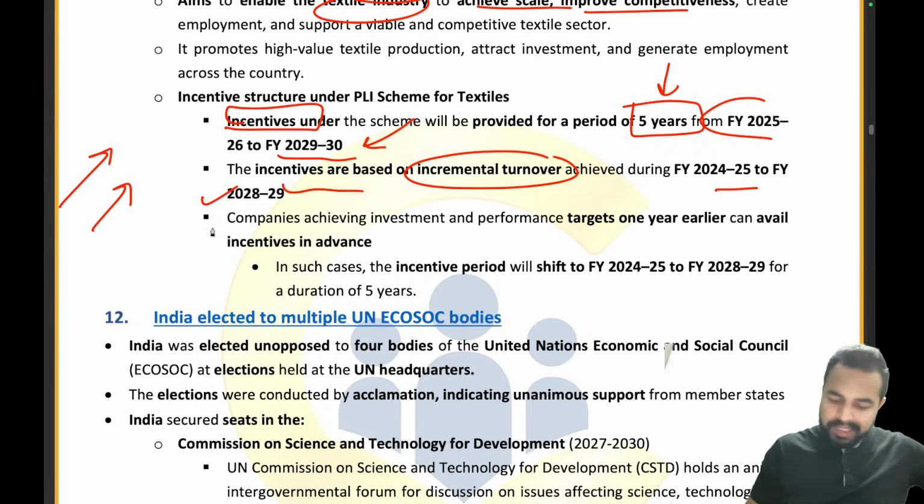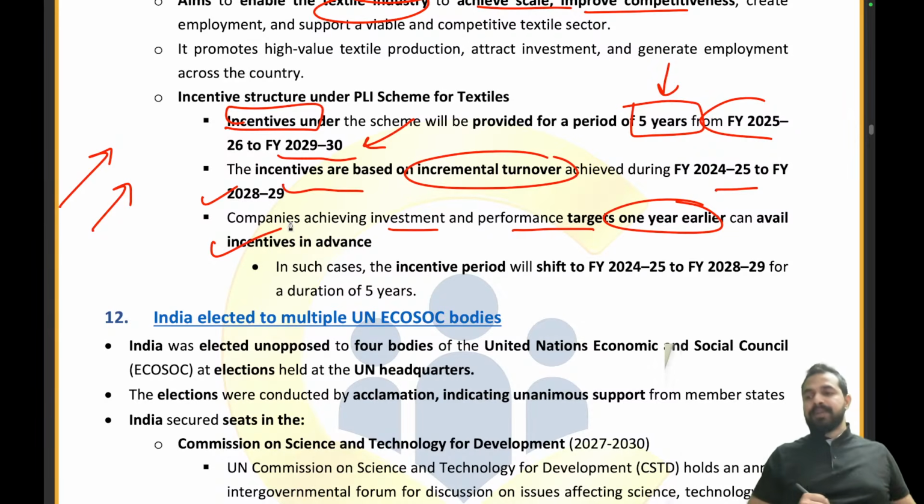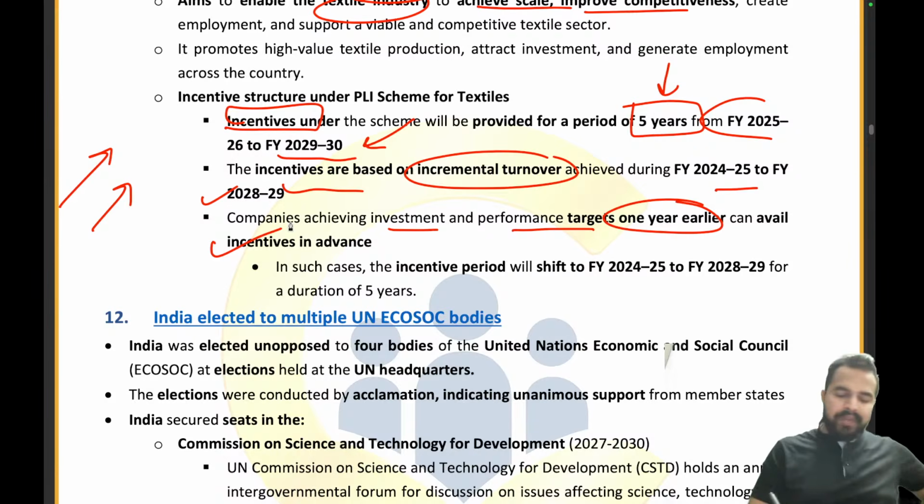So now the companies who achieve the investment and performance targets 1 year earlier can avail incentives in advance. That means, my dear friends, let's take an example. You are in school, right? And you have 10 textbooks to read.